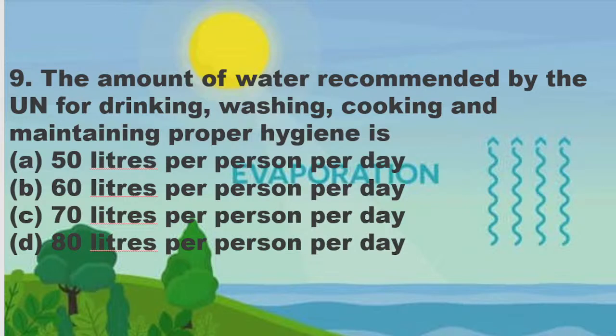B. Okay, different answers we are getting. So this is a little confusing, I think. According to the United Nations guidelines, they have recommended a certain amount of water to be used for maintaining proper hygiene, for drinking, for washing, clothing. So the right answer is, to remember it easily, 50 liters per person per day. 50 liters per person per day is the amount recommended by the United Nations.